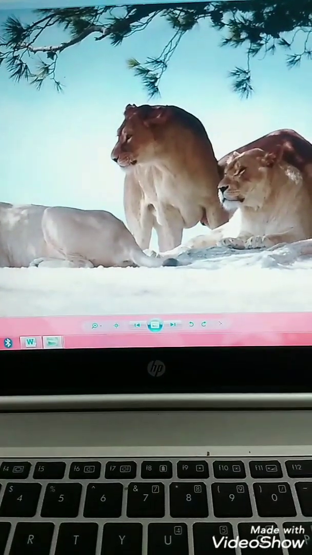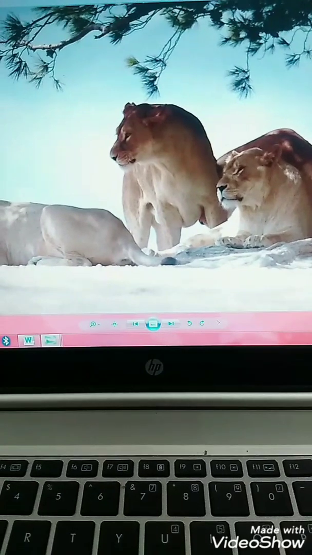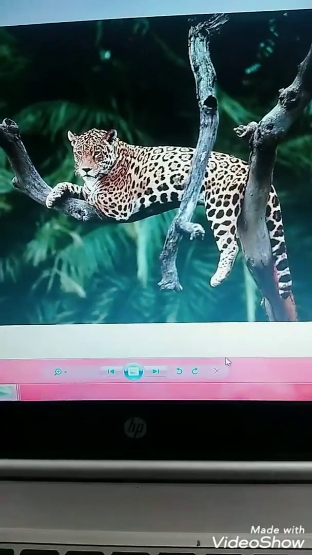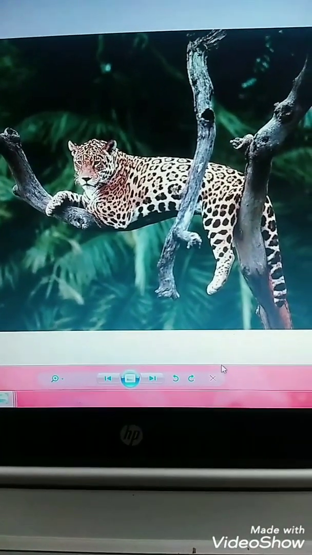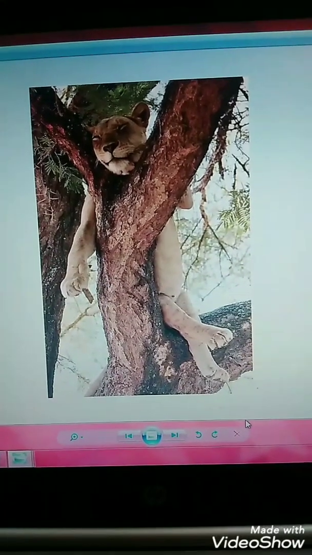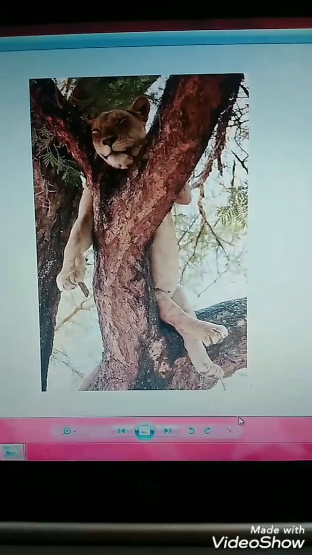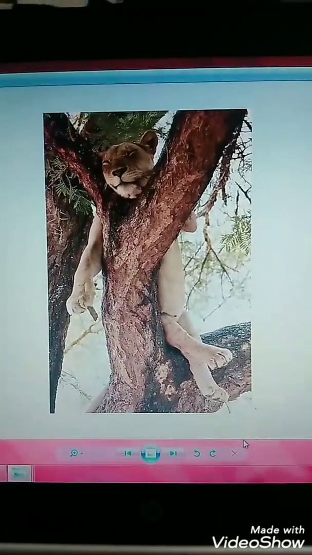Just see how the pride of a lion is sitting and taking rest under the shade of a tree. The leopard is sitting and taking rest on the branches of a tree. Just see the lion, how he is resting on the tree.